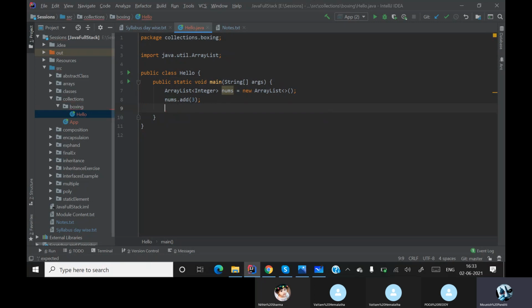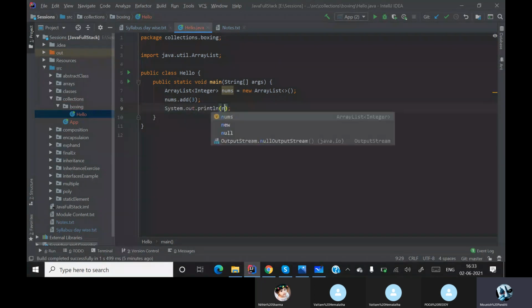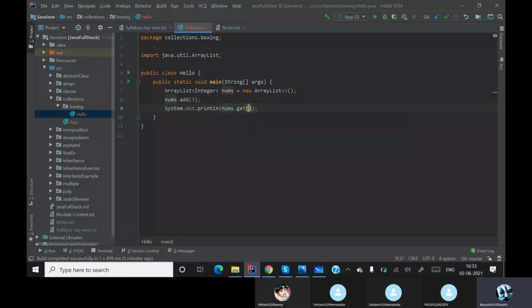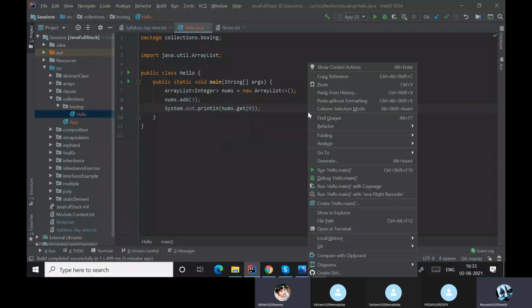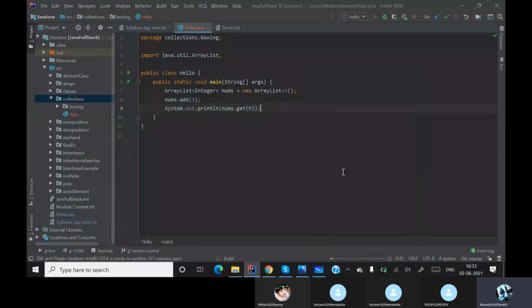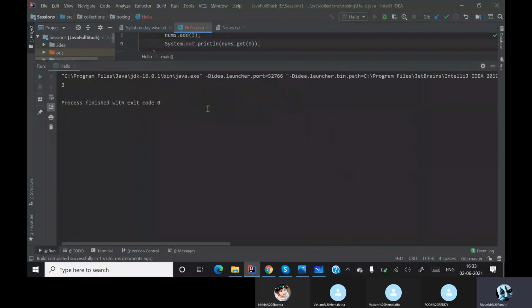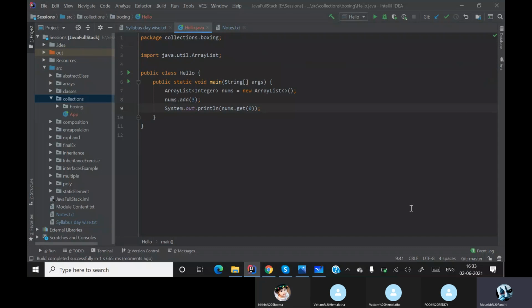When I print it out, I can say nums.get(0). If this is the case, I'm getting its value, right? Yes, sir. It means that it is happening automatically. So what if I want to create my own wrapper class, and if I want to add things in that, how do I add it?